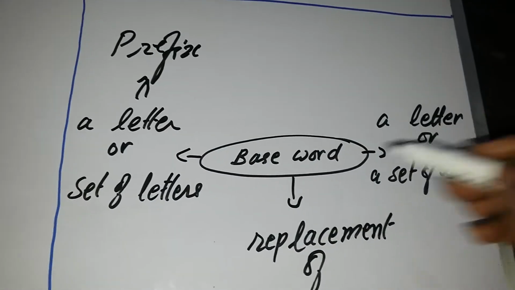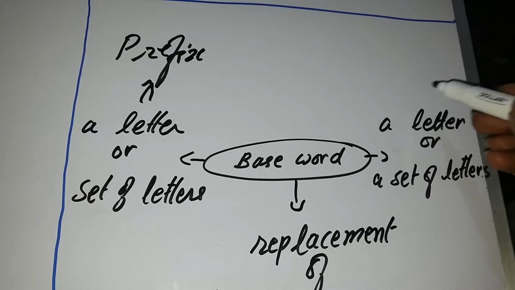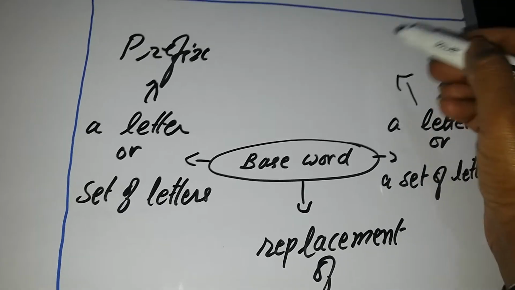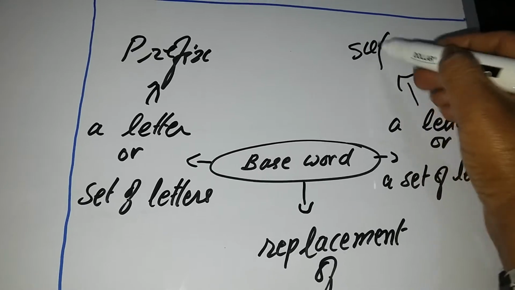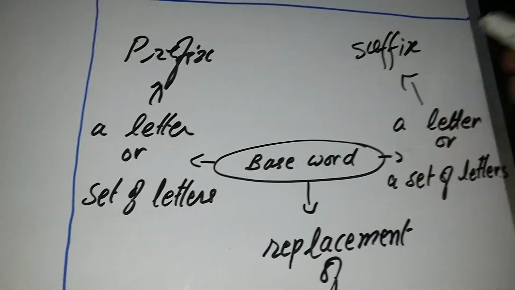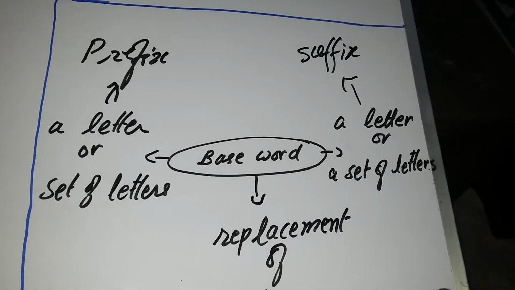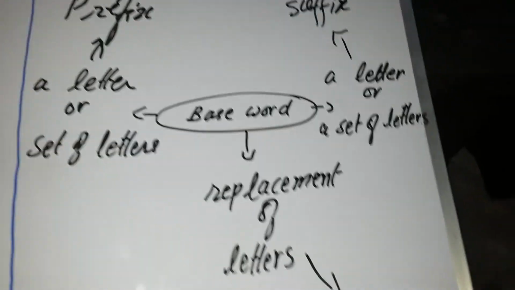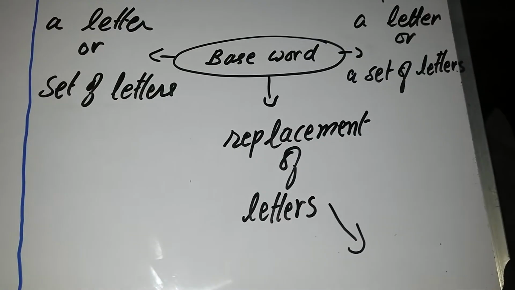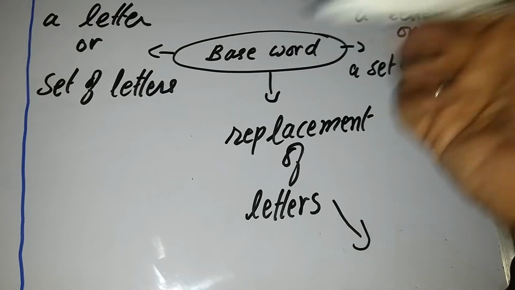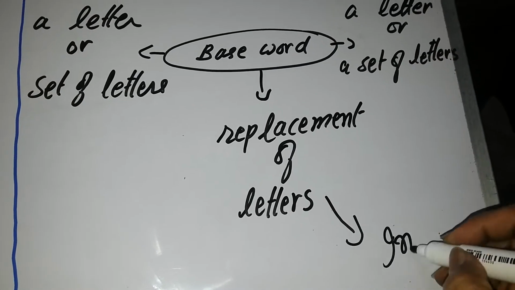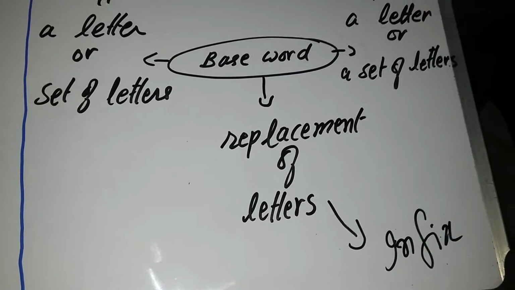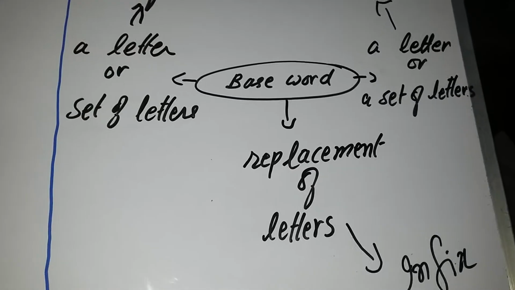If we put a letter or a set of letters at the end of the base word, it will be called suffix. And if we replace a letter or a set of letters in the middle of the word, it will be called infix. These are the kinds of affixes.